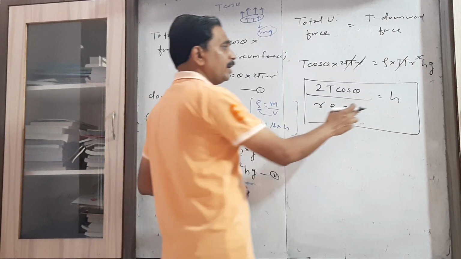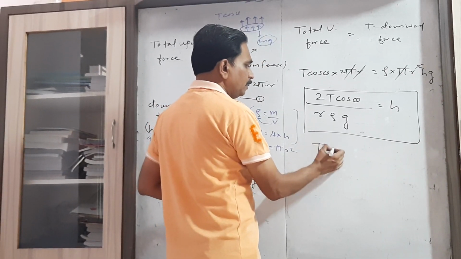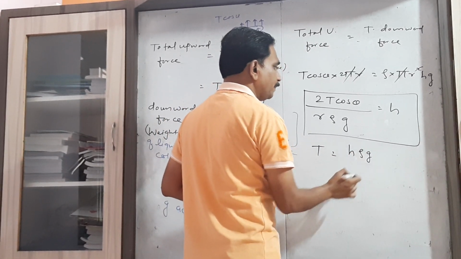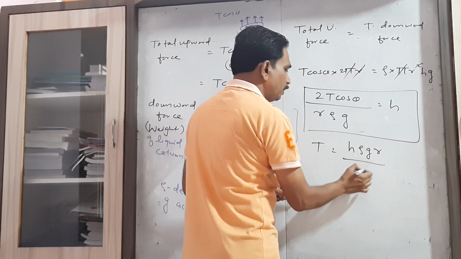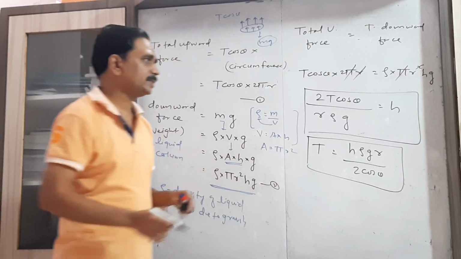So from this formula we can find various things. For the surface tension we have h rho g r upon 2 cos theta. So this is the formula for surface tension.